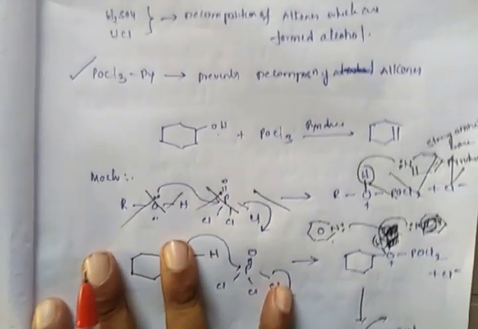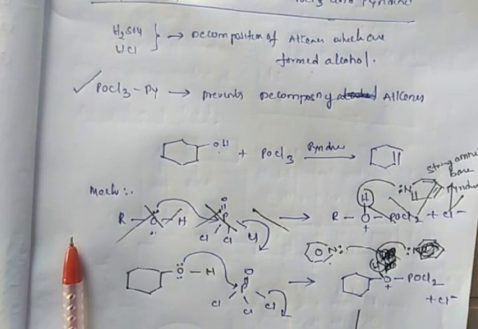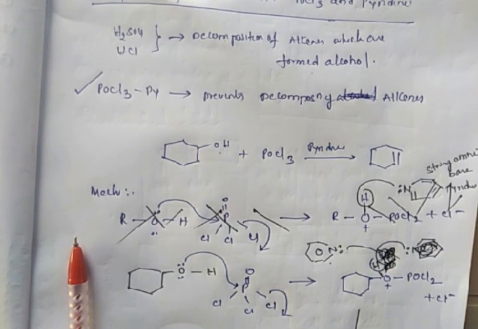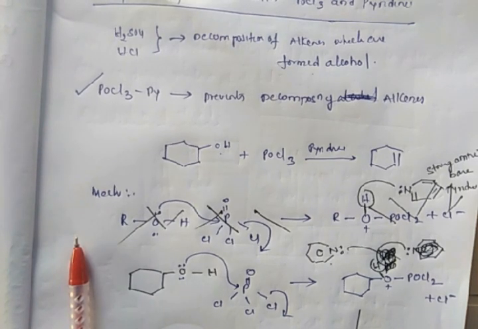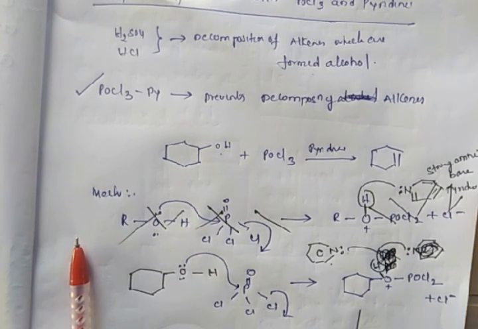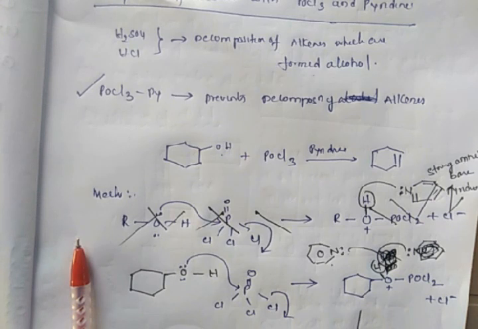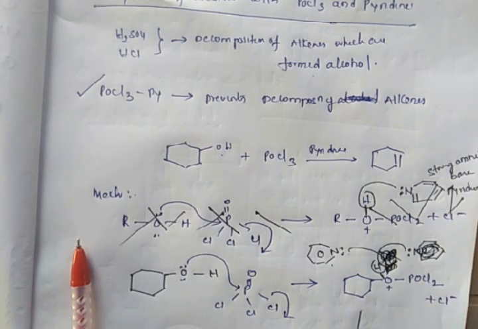But strong acids are not good for the formed product alkenes. Strong acids like H2SO4 and HCl make these alkenes decompose. For this situation, the best solution is using POCl3 and pyridine in place of strong acids. If you use POCl3 and pyridine in place of strong acid, the formed alkenes are not decomposed. As strong acids are acidic in nature, they cause the alkenes to decompose. But the POCl3 and pyridine complex is very weak. It is not as acidic as HCl or H2SO4, so it doesn't cause any decomposition of alkenes.